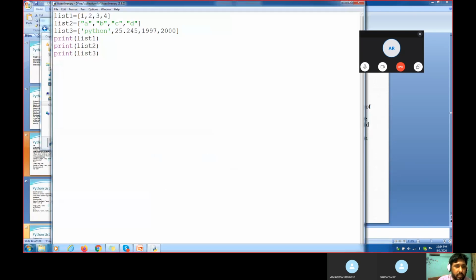Now you see, in list number 1, I have 3 lists. List number 1, 2, 3, 4. List number 2, I have this one. List number 3, I have strings, numbers, and floating values. All data types in the list. When I execute print list 1, list 2, list 3, all 3 here, you see the output.